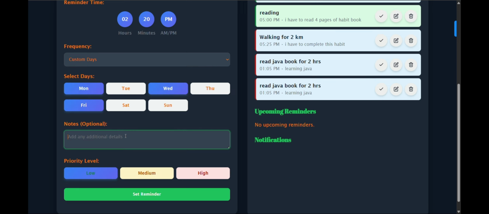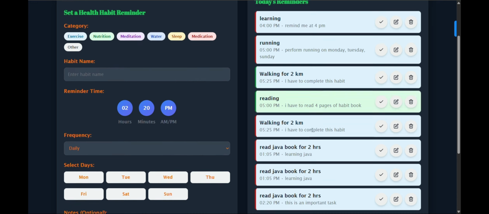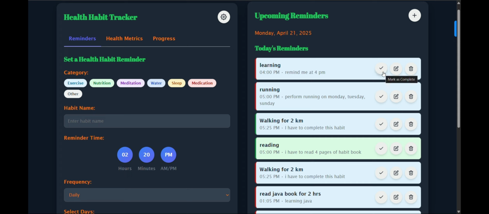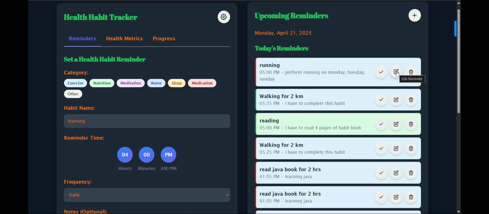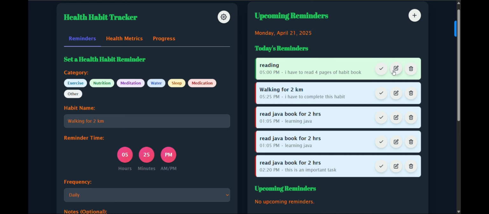So I'll add notes that this is important, and after setting the priority as high, it will give me a reminder at the same time, and if my work is done, then I can mark it as complete, and I can also modify previous ones.